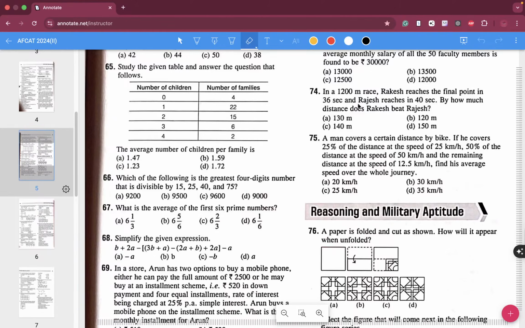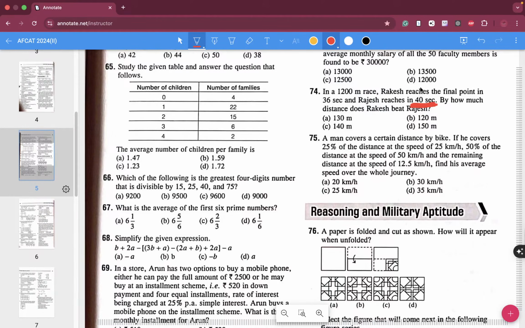If Rakesh completes the race in 36 seconds, Rajesh is taking 4 seconds more.